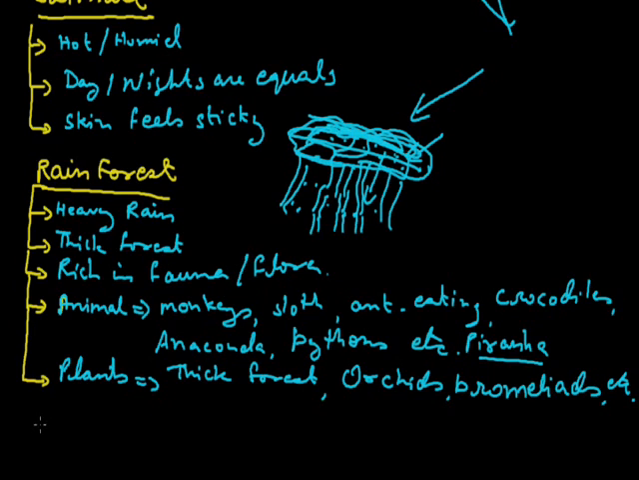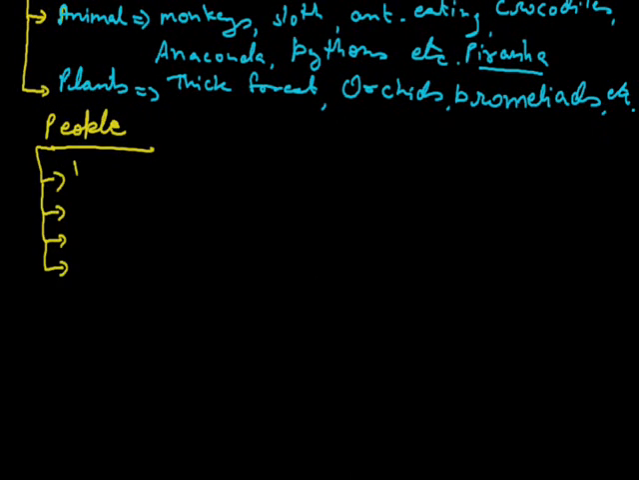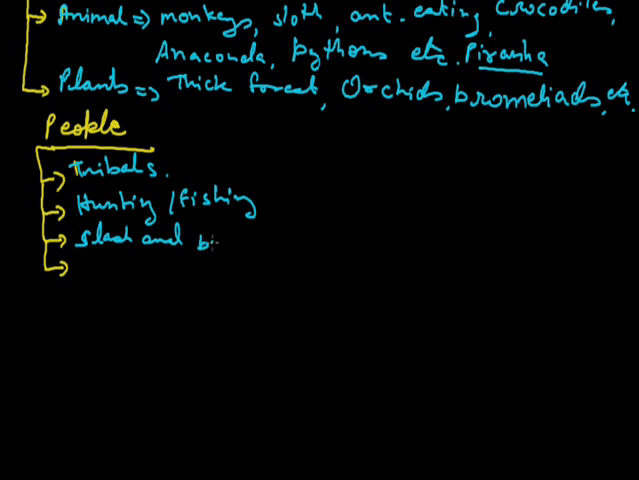Let's come to the third part of Amazon basin, and obviously that is the people of these regions. Basically, people of these regions are tribals. Hunting and fishing is their main occupation. They also do agriculture known as slash and burn agriculture, or we can say shifting agriculture. People who were living here provide a lot of wood to the outside world.